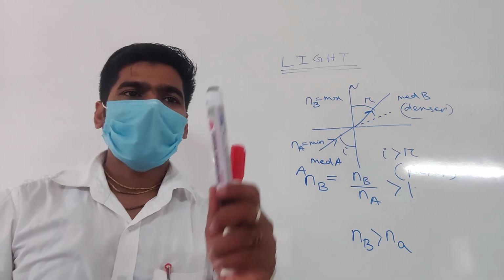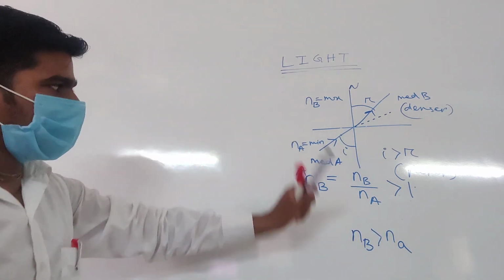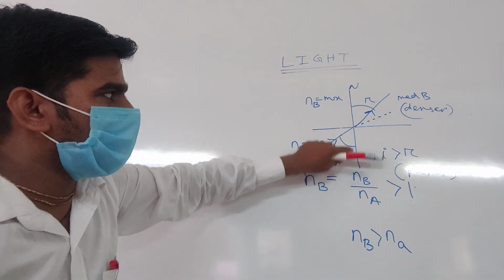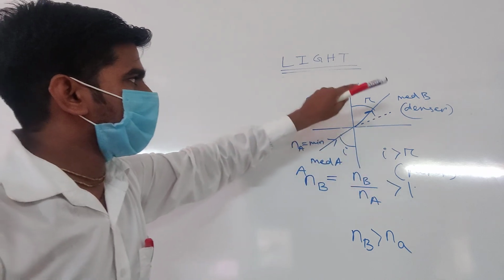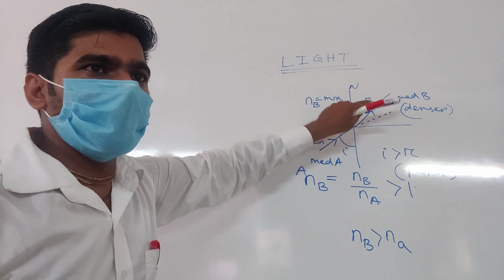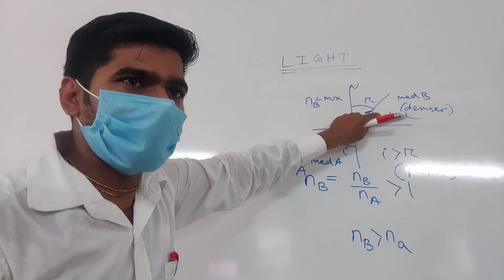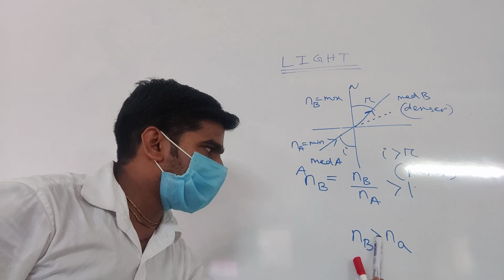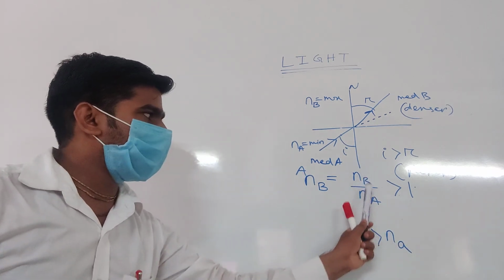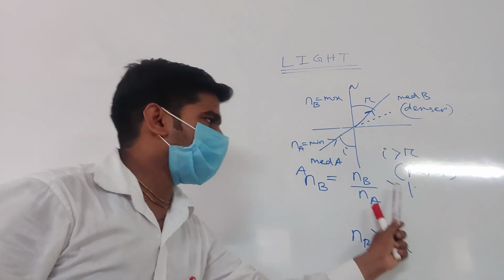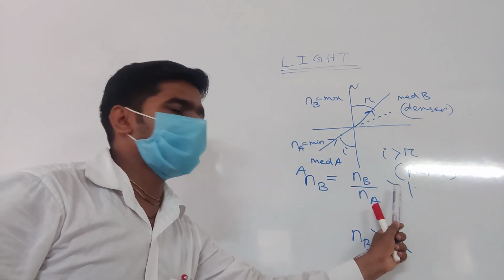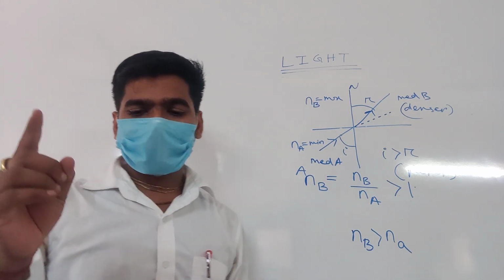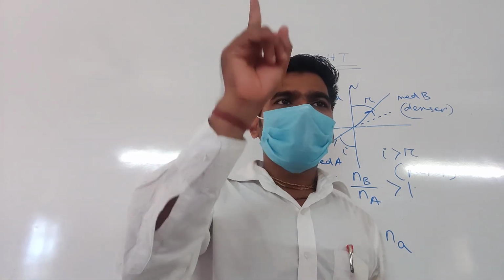All are clear? Again I repeat the answer. Listen. When a light ray travels from medium A to B, that means rarer medium to denser medium, that means medium 2 is denser. The denser medium has more refractive index than the rarer medium. That means refractive index of B is greater than refractive index of A. So the ratio of B by A is greater than 1. Suppose this is 10, this is 5. Ratio is 2. So it is always greater than 1. So your answer will be option A, greater than unity.